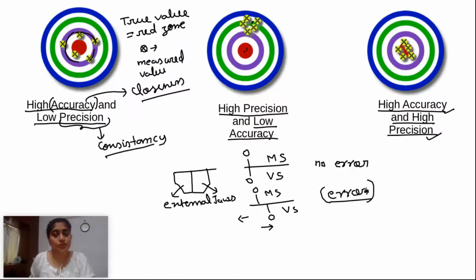Yes, we can resolve it by either adding or subtracting the error value with the measured value.